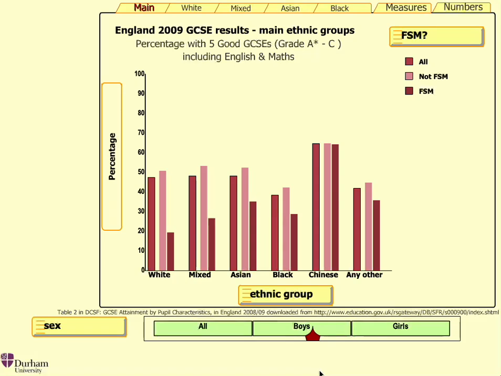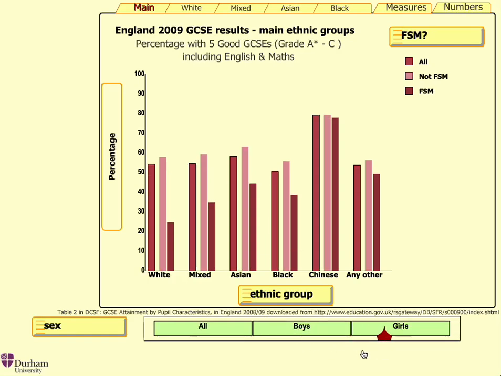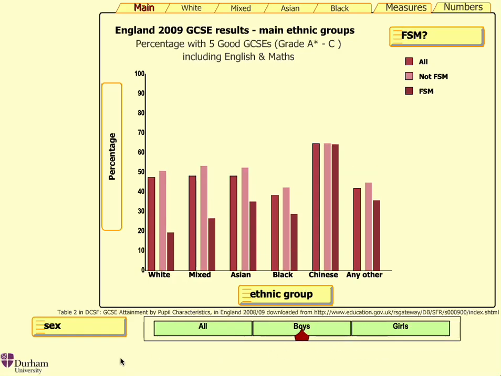Of course, what we also notice in this interaction, as before, is the difference in results between boys and girls across all ethnic groups and across both categories of free school meals. We can also change the categories being plotted and again explore differences or look for stories in the data.